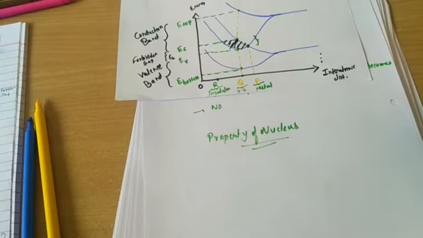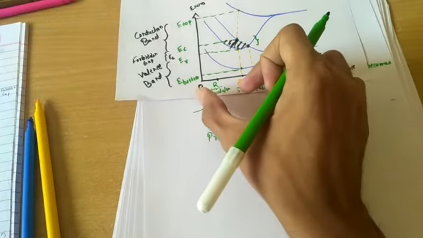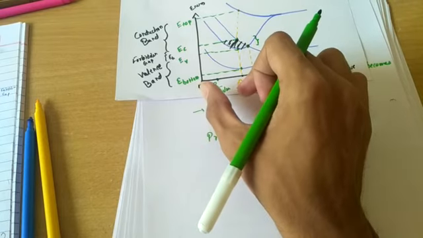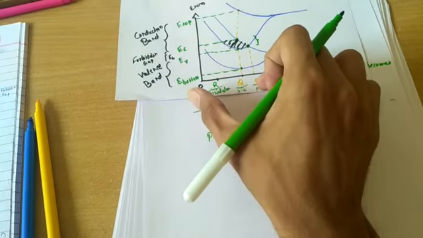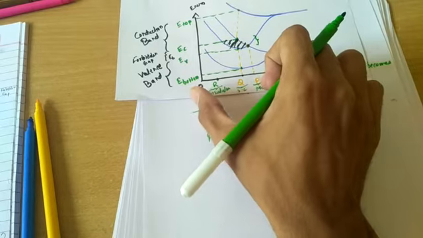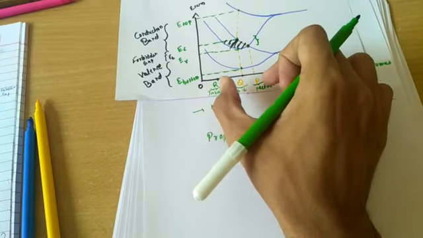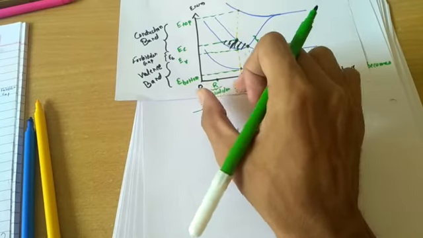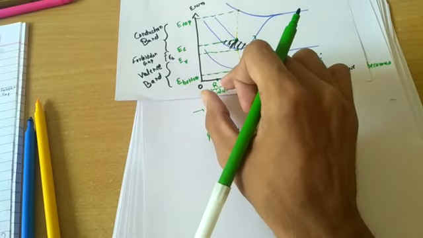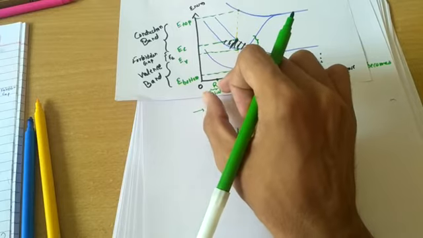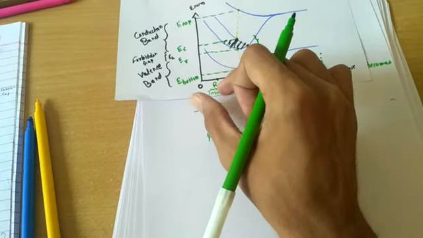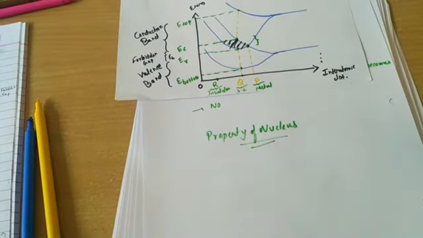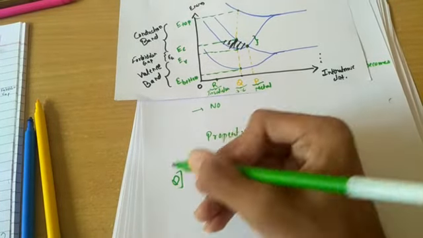Some nucleus with a particular number of protons will settle at this Q point and we call it a semiconductor. Similarly, some nucleus with a particular number of protons settles at point P and we can say it is a metal. And similarly, some nucleus with a particular number of protons will settle at point R, and we can say it is an insulator. Now let's discuss some dependence on temperature.